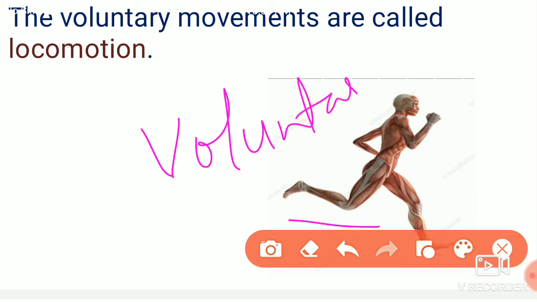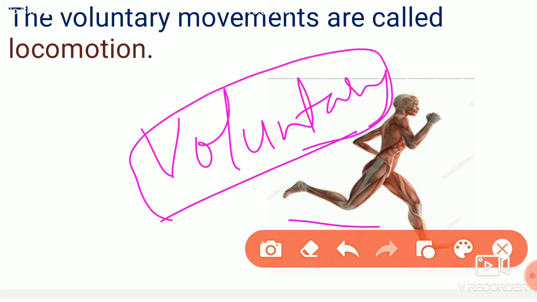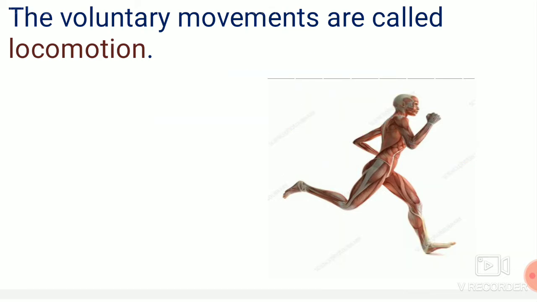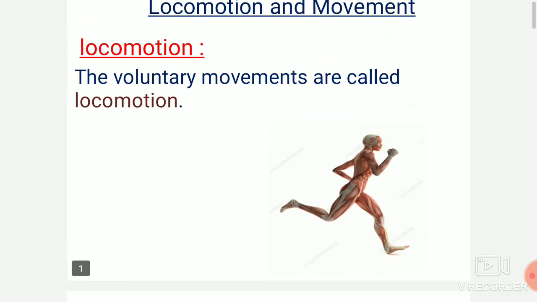Voluntary is willing. The person wants to move from one place to another place. Such voluntary movements are exhibited by this person. We are willing to show the movement. We are willing to move from one place to another place. Such a voluntary movement is called the locomotion.